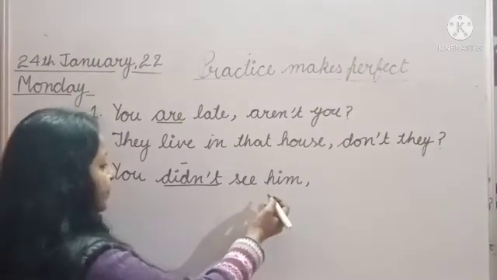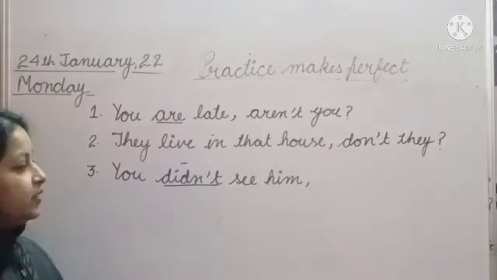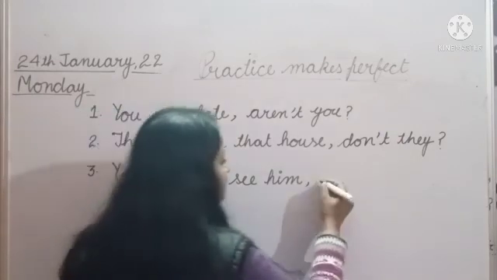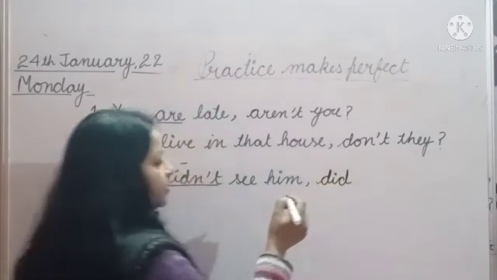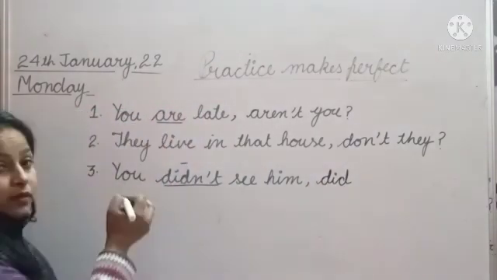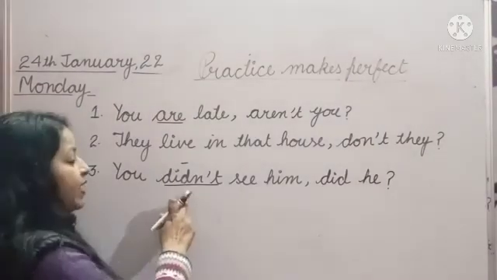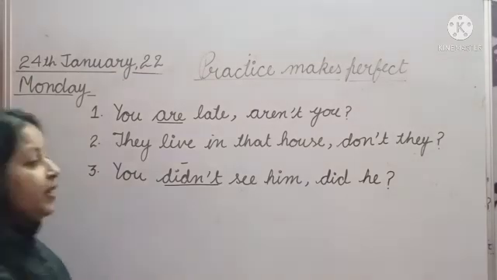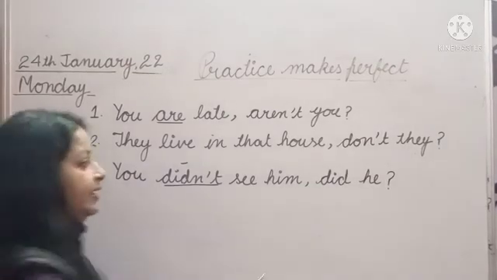First of all, we will use the verb, so the verb is did, and the subjective pronoun he. Please remember, if you have a negative sentence like this, then we will make the question tag in positive form. Did he?